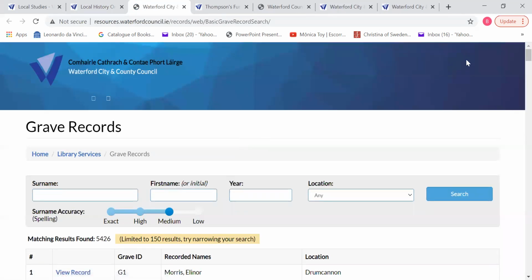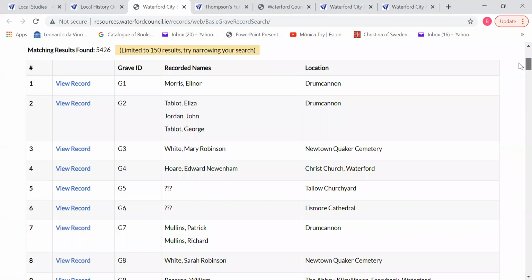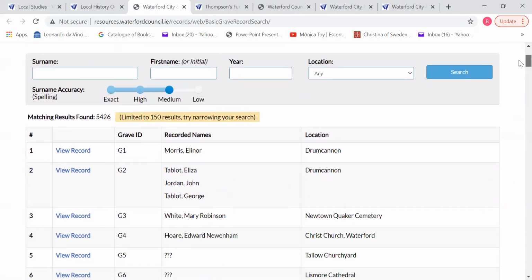Grave inscriptions too will take you back into the council's website. It could be a little bit slow. And once you get in, it will give you a full list of work that was done on many of the grave records. So you can see there, when you go into it, it is fully digitized. So you can view the record.